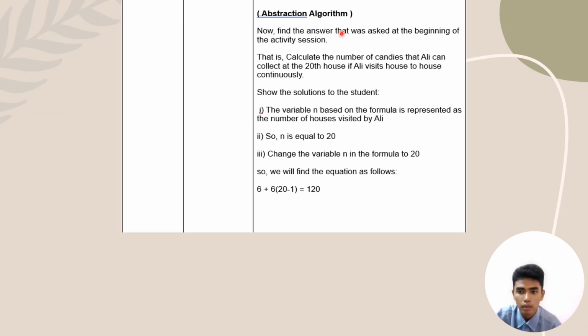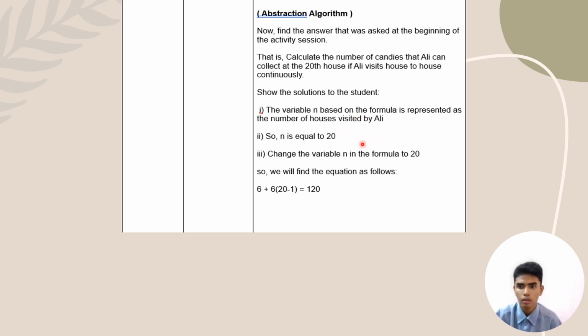Moving on to abstraction and algorithm, which is where we get the important things from the algorithm. Now find the answer that was asked at the beginning of the activity. That is, calculate the number of candies that Ali can collect at the 20th house if Ali visits house to house continuously. Show the students that the variable n in the formula represents the number of houses visited by Ali.